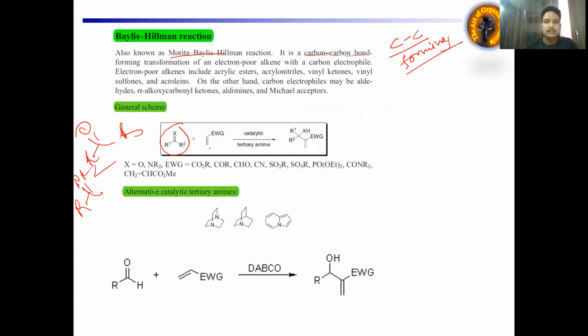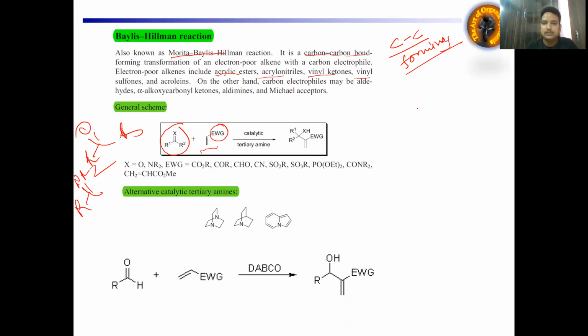And the other partner is the alkene containing an electron withdrawing group. Examples of this are acrylic ester, acrylonitrile, vinyl ketone, and vinyl sulfone. So this is the carbon electrophile, an alkene with a carbon electrophilic center.